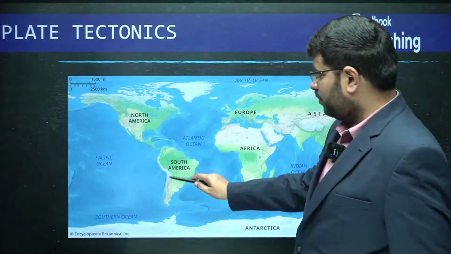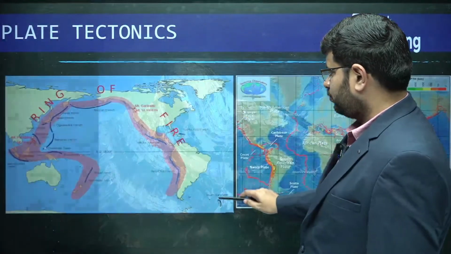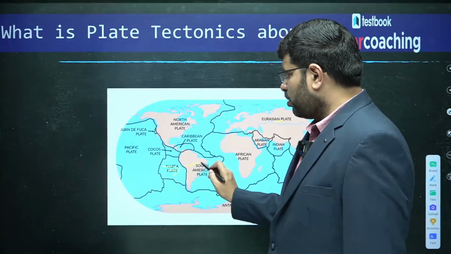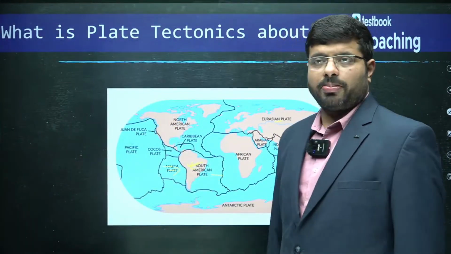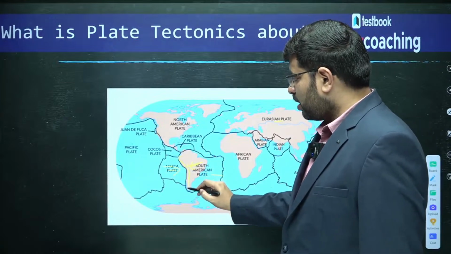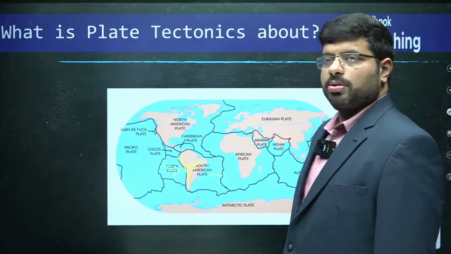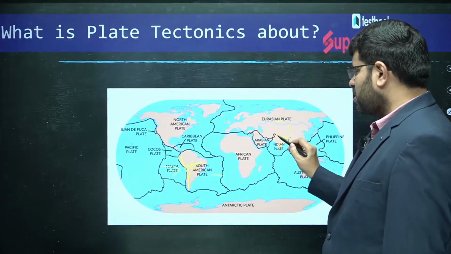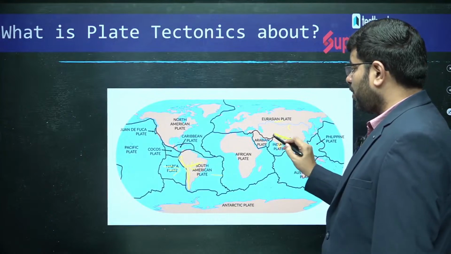Now you see this thing. You see here, these plates are moving towards each other, South America and Nazca plate. And this is where you will find the Andes mountains, a continuous stretch like this. When the continental collision is happening, this is where you will find the mighty fold mountains.